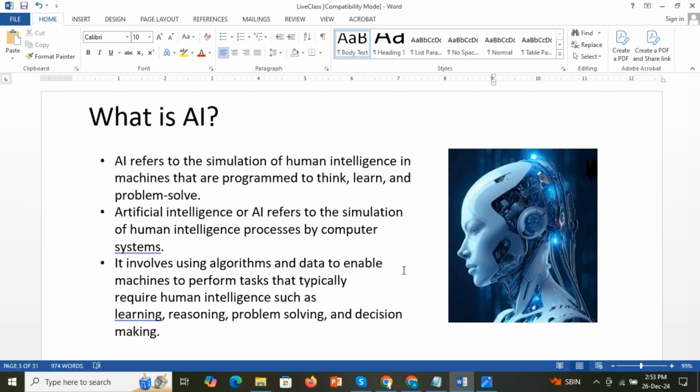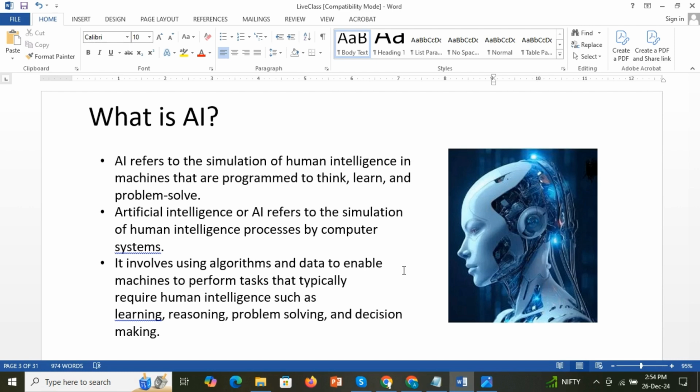So what is the benefit of humans? Humans have thinking capability, learning capability, problem solving and decision making capabilities. So what we are going to do is simulate human-like intelligence in a machine, and we call it artificial intelligence. So that is a very simple definition of AI.